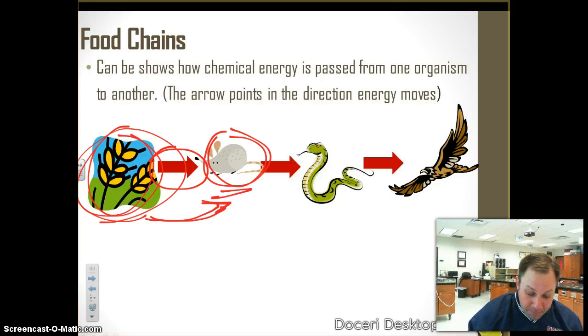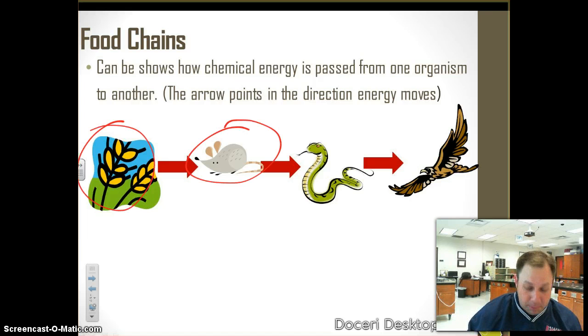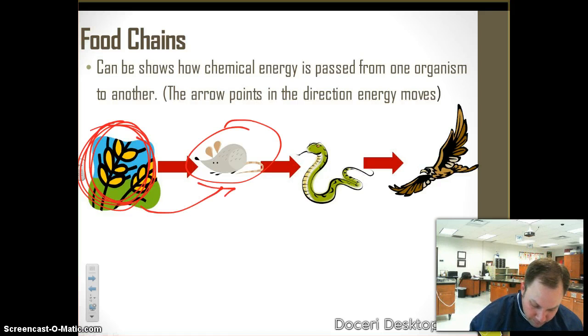In this case, the mouse is eating the producer, the wheat, the plant. So all of the energy that's locked up in that plant gets transferred to the mouse, and thus we have the arrow going in that direction. Where is the energy going? It's going from the producer to the mouse.